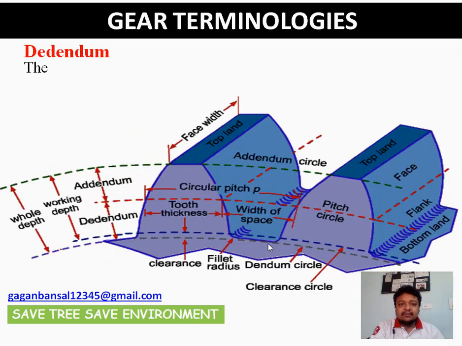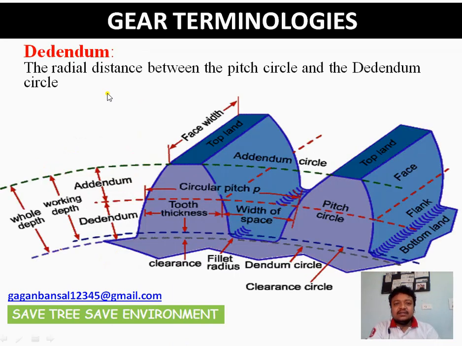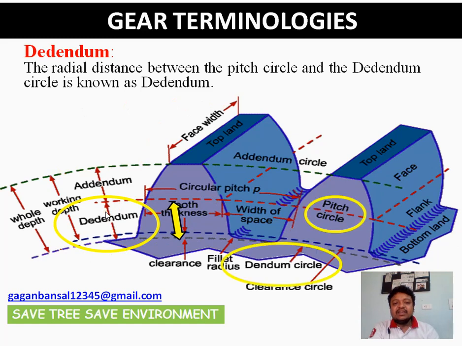Next is dedendum. What is dedendum? The radial distance between the pitch circle and the dedendum circle is known as the dedendum. Since the pitch circle and dedendum circle are concentric, the radial distance between the two is the dedendum.